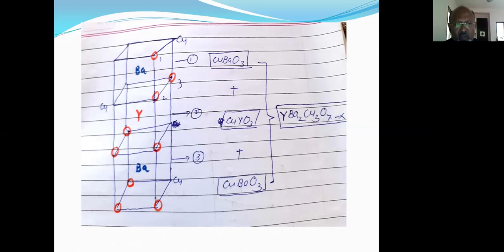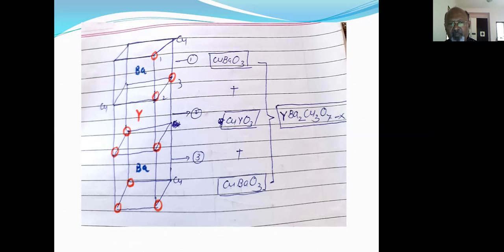Then the second cube, where yttrium is at the body center, surrounded by copper at the corner and three oxygen atoms at the corners, has the composition CuYO3. The lowermost cube contains barium at the body center, copper at the corner, and three oxygen atoms again, giving the composition CuBaO3.